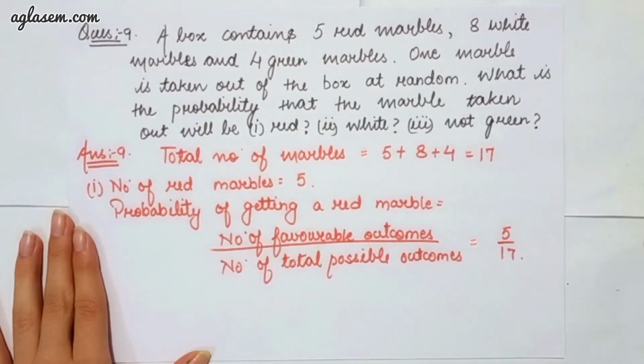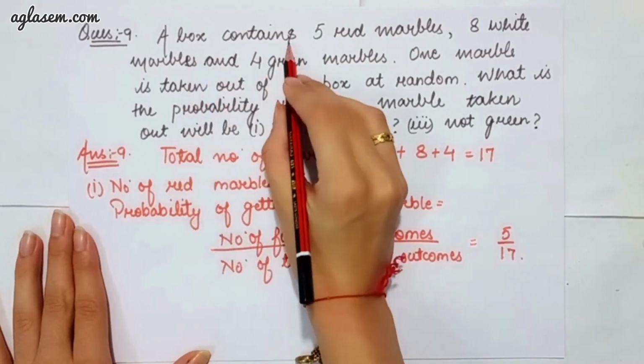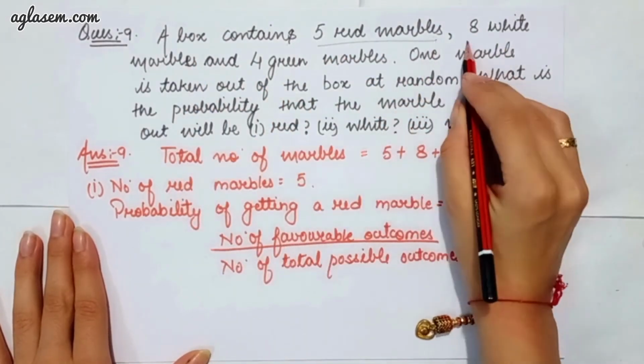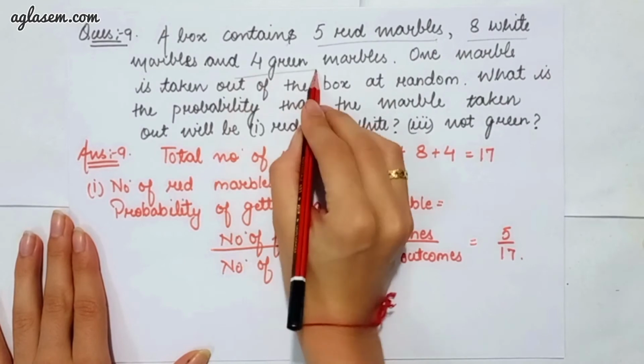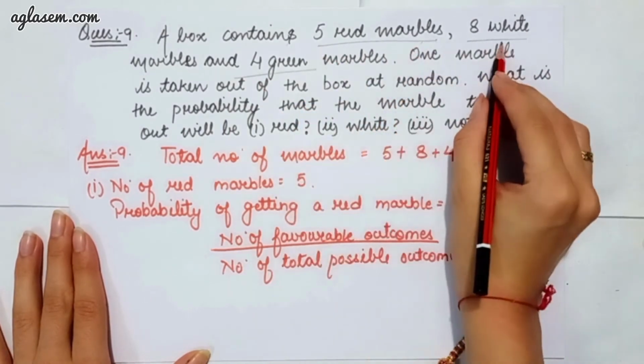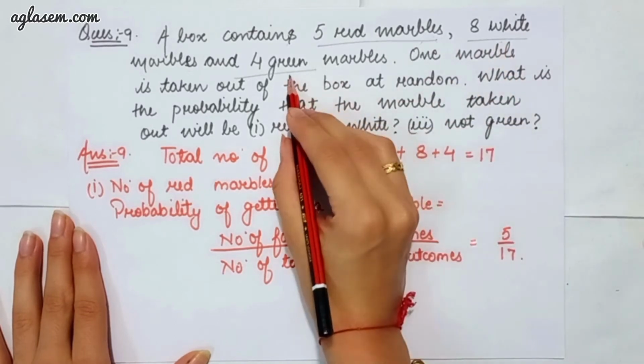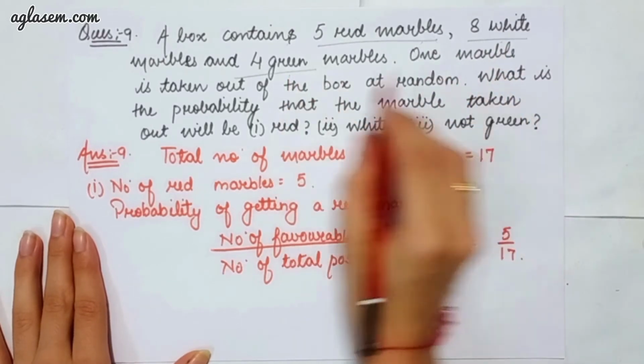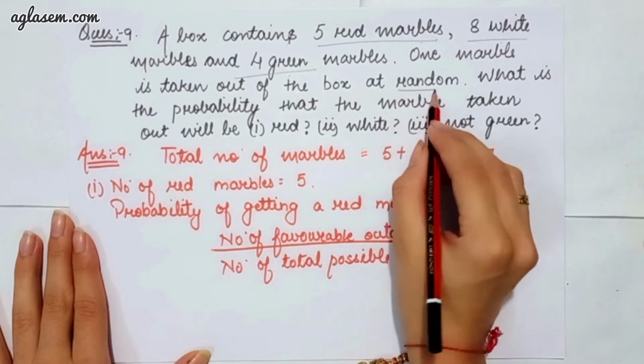Moving to our question number 9, which says, a box contains 5 red marbles, 8 white marbles and 4 green marbles. I repeat, 5 red marbles, 8 white marbles and 4 green marbles. 1 marble is taken out from the box at random.